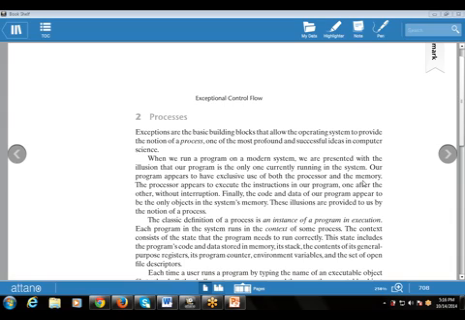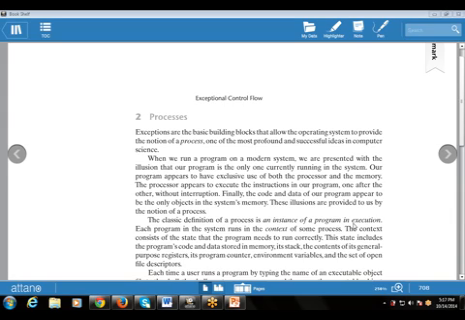The classic definition of a process is that it is an instance of a program in execution. An instance means an example of a program in execution. So whenever there is a program in execution, that is known as a process. If I'm executing a program, that is a program in execution. Any program that is in execution is known as a process.